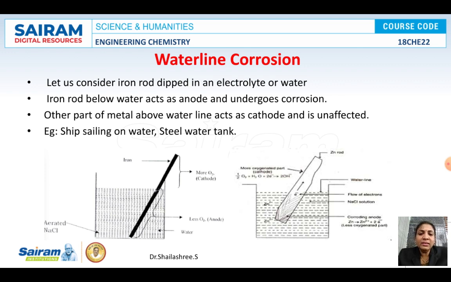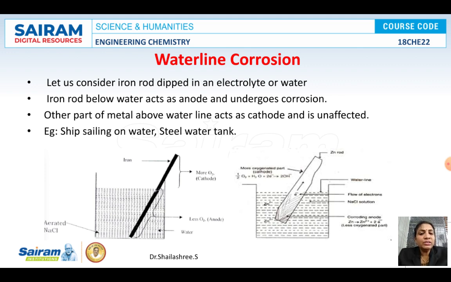Once again, the important points in this waterline corrosion: the area which is just below the water line acts as anode. Corrosion starts from there and you need to always write the anodic reaction. If you take iron as an example, Fe gives Fe2+ plus 2 electrons. If you take zinc metal as an example, zinc undergoes oxidation as Zn2+ plus 2 electrons. And the common cathodic reaction you always write: in presence of oxygen and air, it accepts electrons and gets reduced to hydroxyl ions. That you should show. And the remaining, from electrochemical theory, we have studied how the corrosion occurs. Anodic and cathodic products will react to form corrosion.